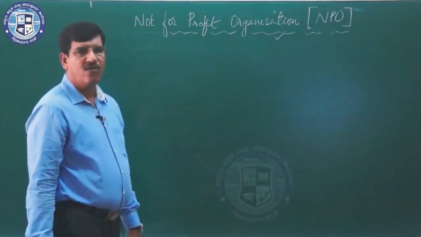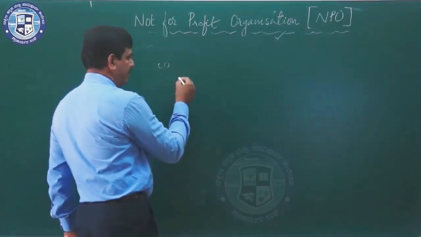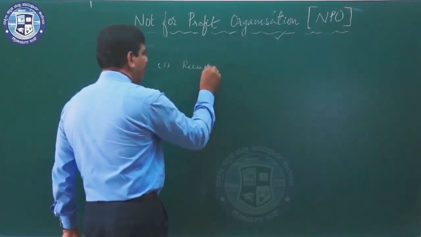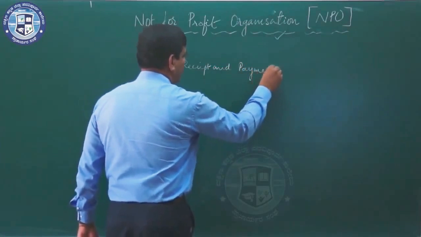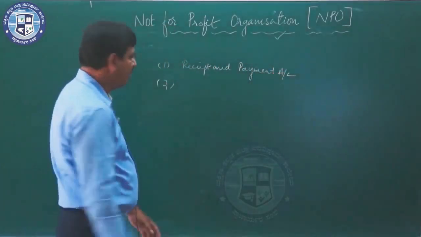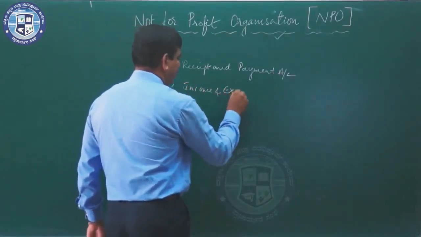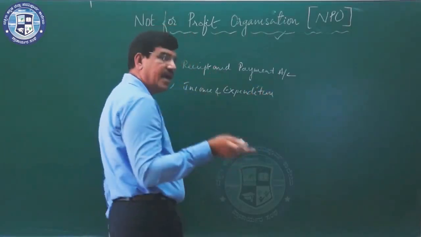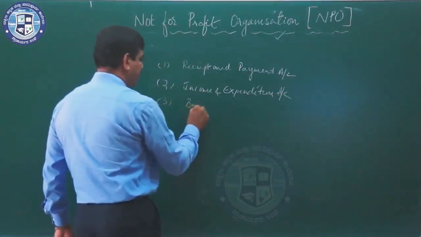See, three important accounts are maintained by NPO. The first important account is the receipt and payment account. And the next important account is the income and expenditure account, which is prepared from the receipts and payments account and other information. And third, the balance sheet.